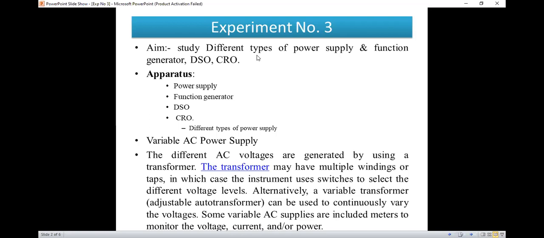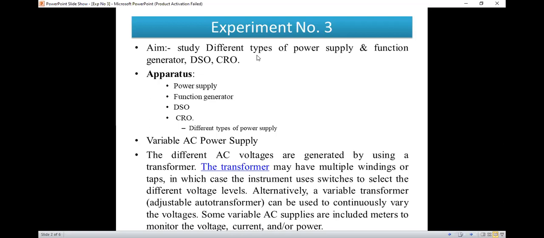According to this, we will vary the output voltage of that transformer. That means tapping; I think you know the tap changing transformer, on load tap changing and off load tap changing. That means when load is connected, at that situation we can change the tap, and in the offload condition we can also change the tap. So that is a tap changing transformer.